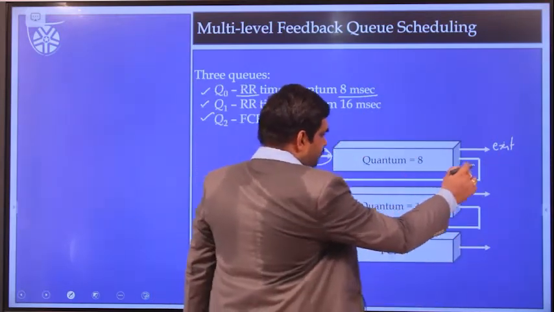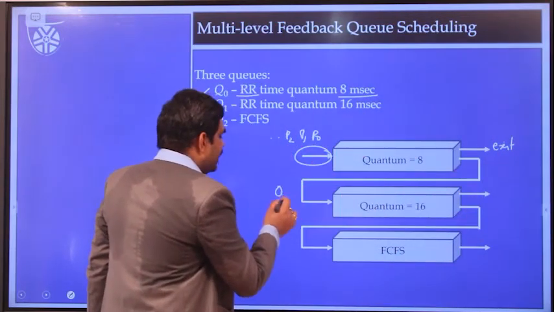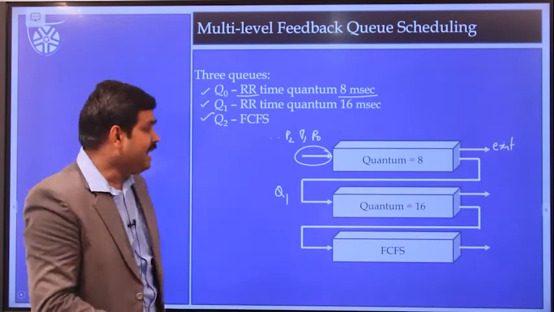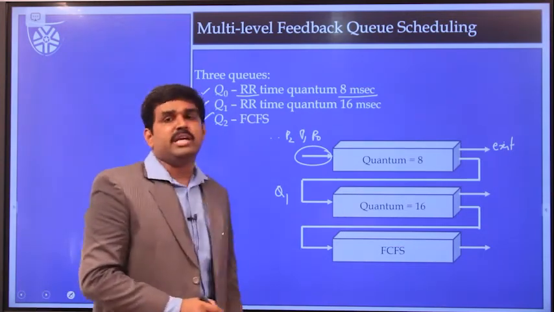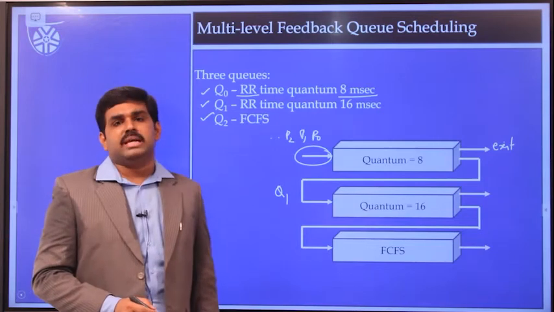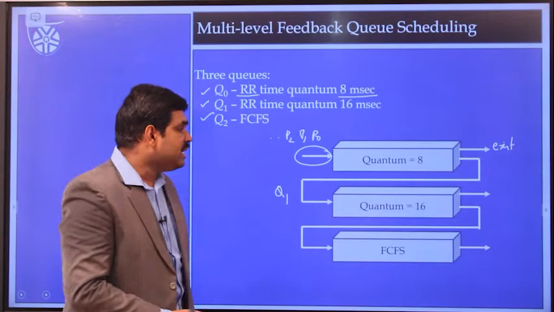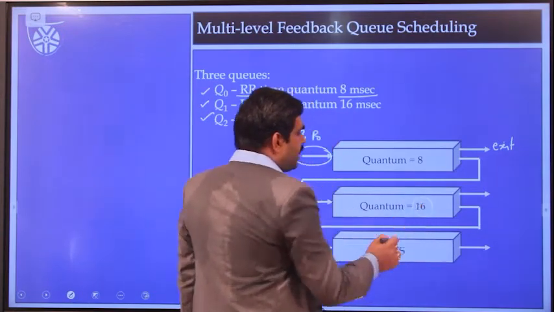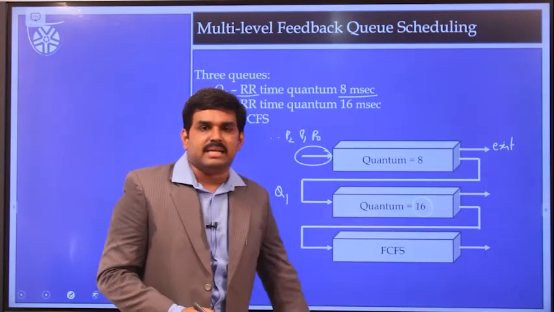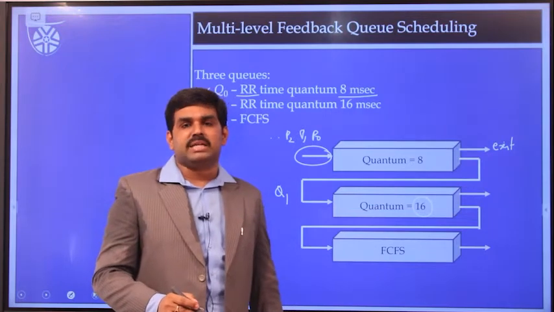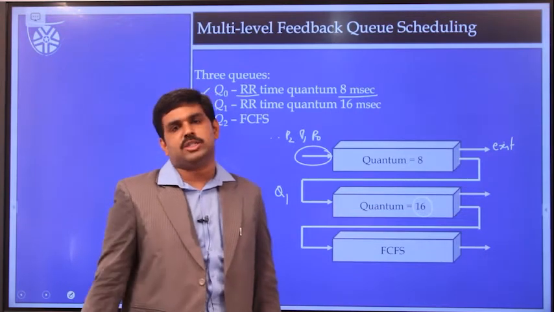Otherwise, it will be kept into the second queue, that is Q1. Even in Q1, we are going to follow the round robin scheduling algorithm only. In the case of the Q1 queue, we are going to allocate the CPU for 16 milliseconds. So within the given 16 milliseconds, the process may continue its execution.